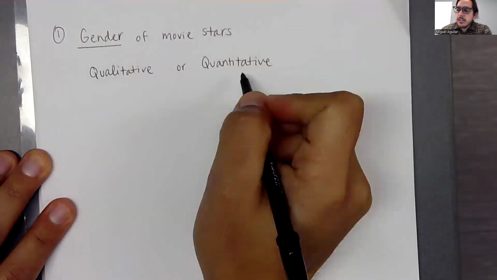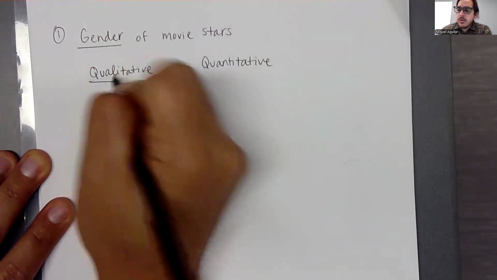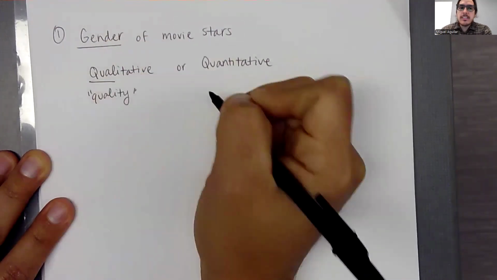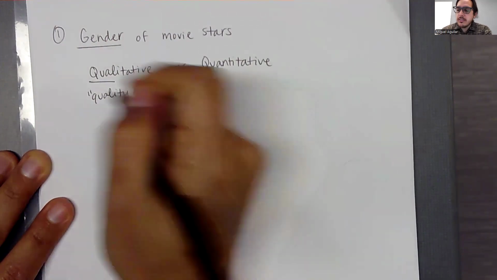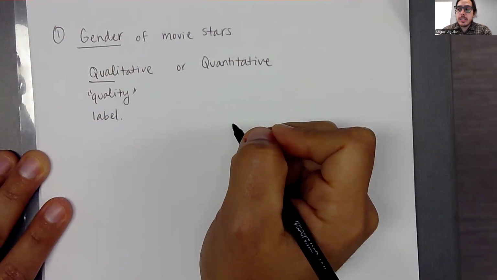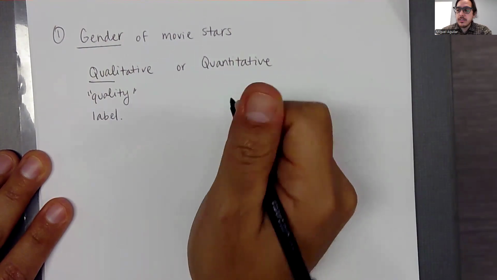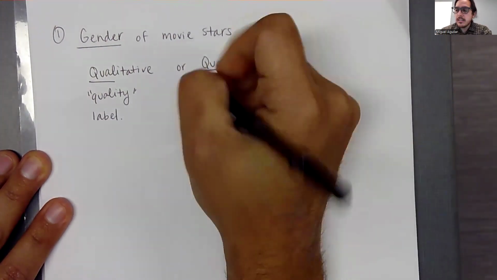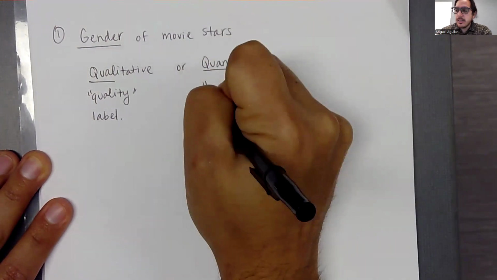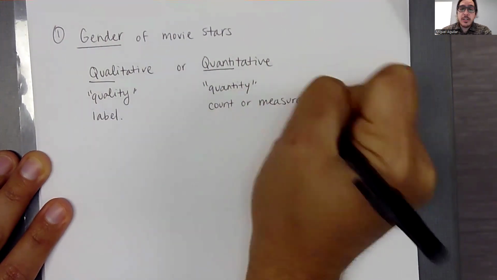So whenever I learned these vocabulary terms early on, I always thought the qual here kind of makes you think of quality. Quality is a subjective measurement or a subjective label that you give to something. Okay. It's not a numeric piece of information. It is not something that you count. It's not something that you measure. Quantitative is like quantity, right? And again, quantity indicates that you can either count or measure that variable.